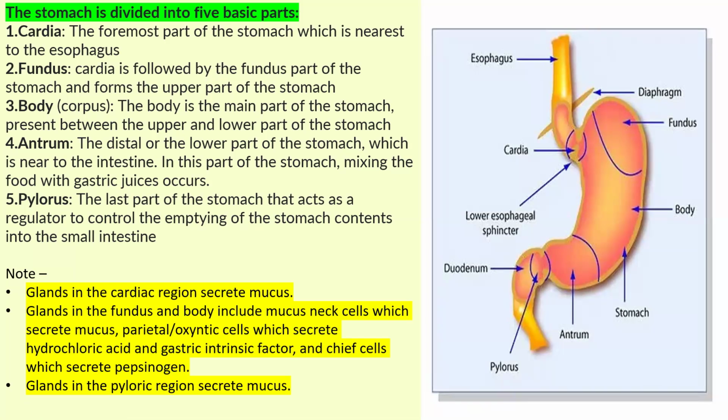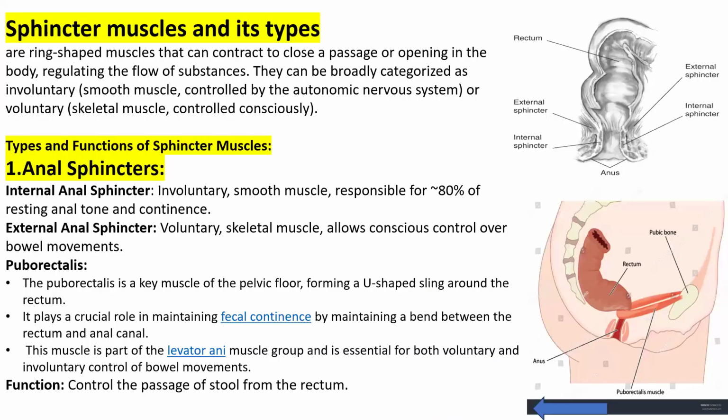Mostly you have to remember that the glands in the fundus and body, the upper and middle part, secrete the mucous neck cell, which secretes mucus; the parietal oxyntic cell, which secretes hydrochloric acid and gastric intrinsic factor; and the chief cell, which secretes pepsinogen. Now we are going to learn about the different types of sphincter muscles.